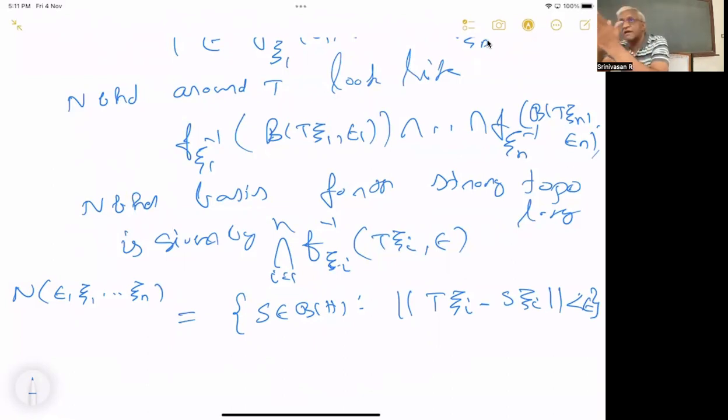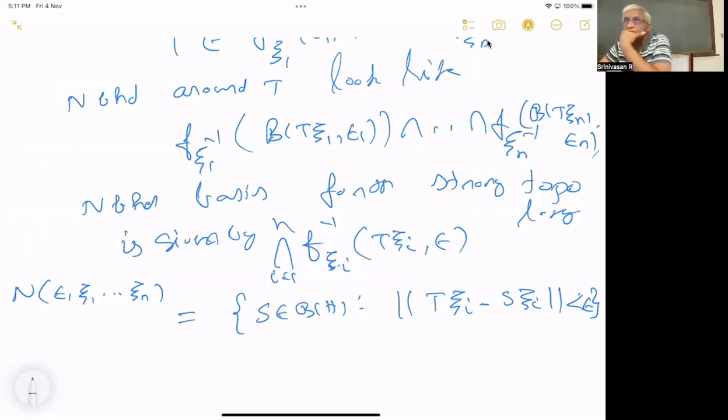If some set is strongly open, then given any T, there is a neighborhood basis around that T which is completely contained in that set. That's what open in the strong topology means. That's the definition of openness. That's clear, no? Okay. Now we want to use this, so I want to write the neighborhood basis clearly. This is the neighborhood basis for the strong topology.